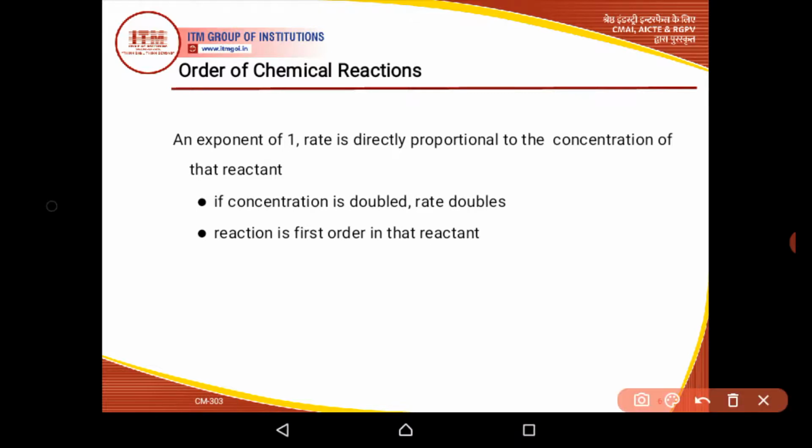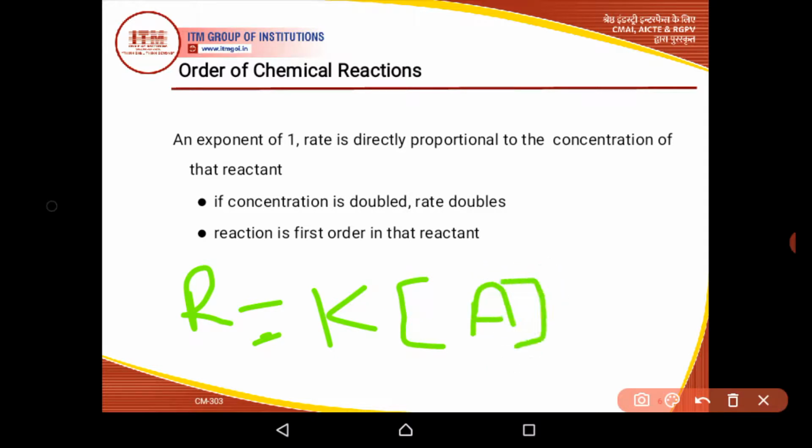So in this case, rate equals K, the rate constant, into concentration of A to the power 1. This power 1 indicates that it is a first order reaction.